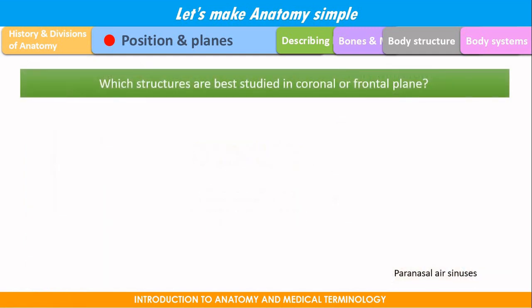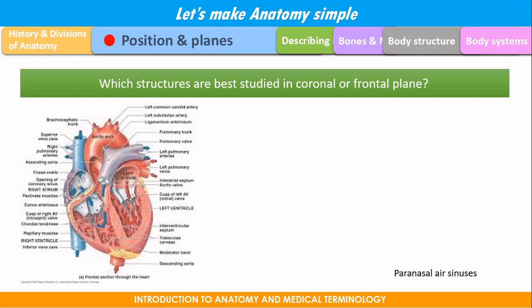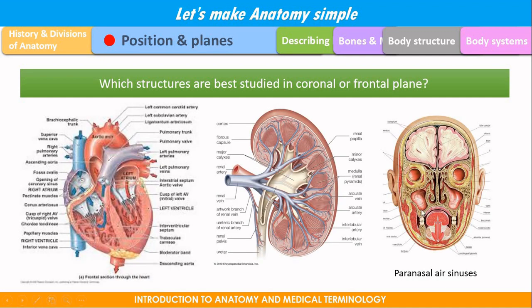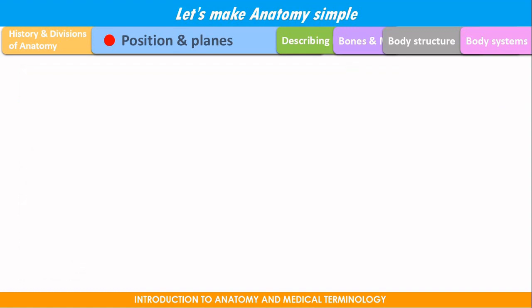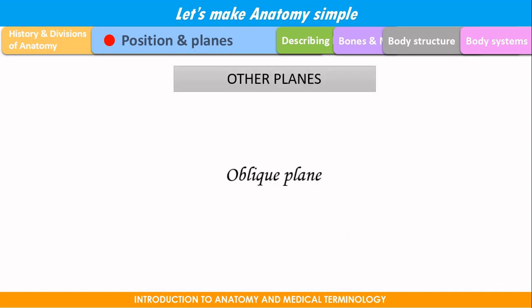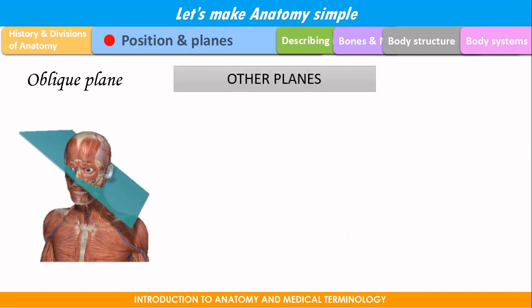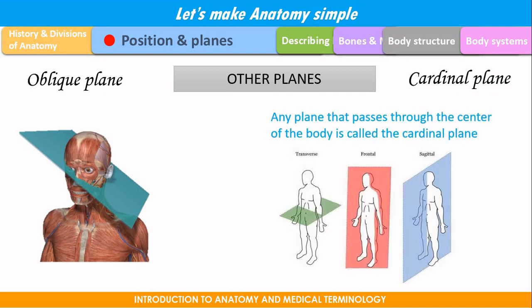Which structures are best studied in coronal or the frontal plane? Heart, kidney, and your paranasal air sinuses are best studied in coronal or the frontal plane. So, my dear students, I hope you are clear with all the three planes. Some other planes are the oblique plane, which is cross, not parallel to the ground. And what is cardinal plane? Any plane which transverses the body through the center is called a cardinal plane.